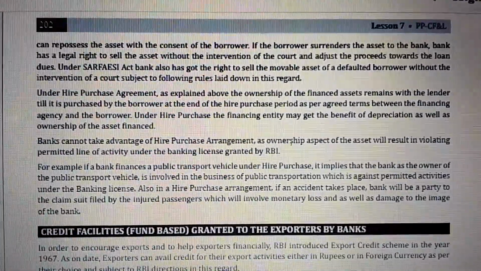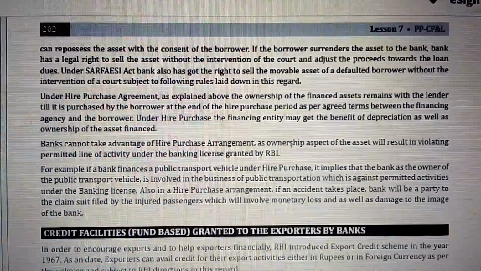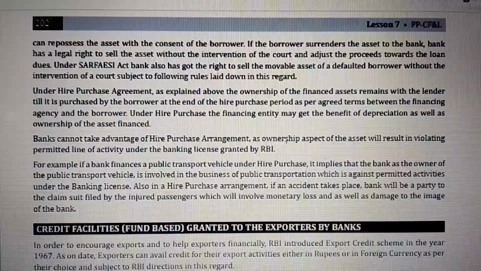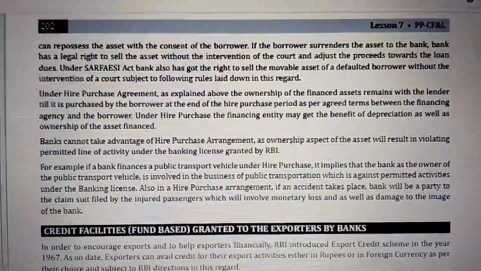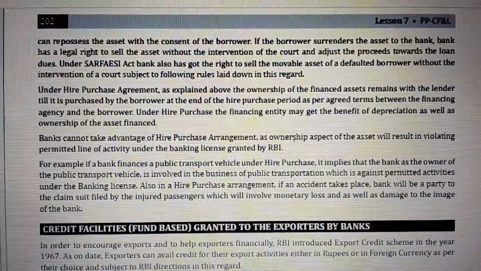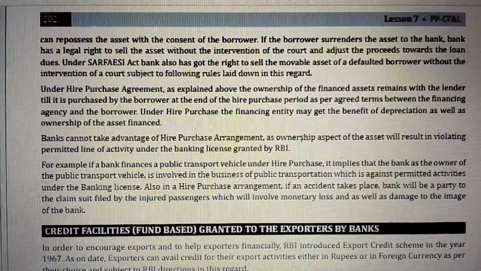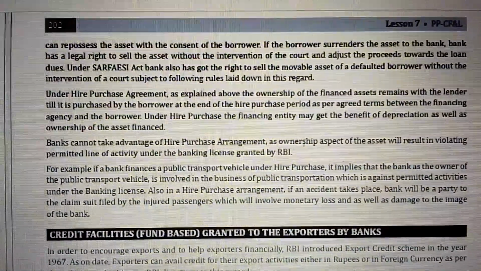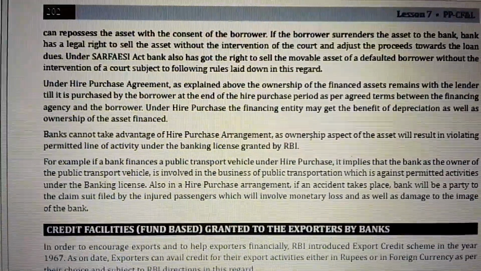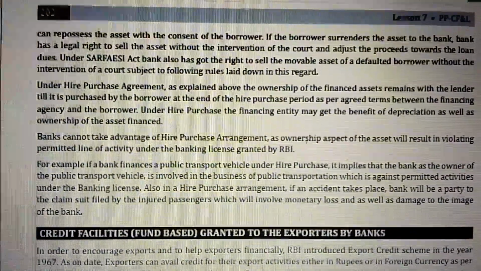For example, if the bank finances a public transport vehicle under hire purchase, it implies that the bank is the owner of the public transport vehicle. It is involved in the business of public transportation, which is against the permitted activities under the banking license. Also, under the hire purchase agreement, in case of an accident, the bank will be a party to the claims suits filed by the injured passengers, which will involve monetary loss as well as damage to the image of the bank.